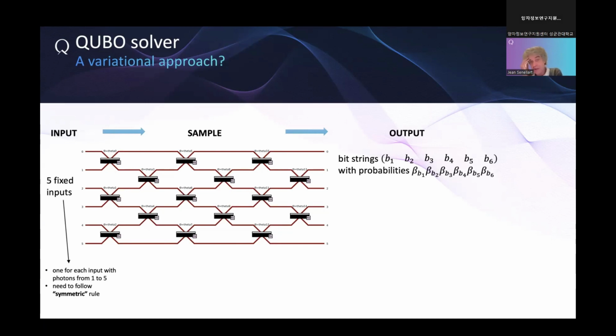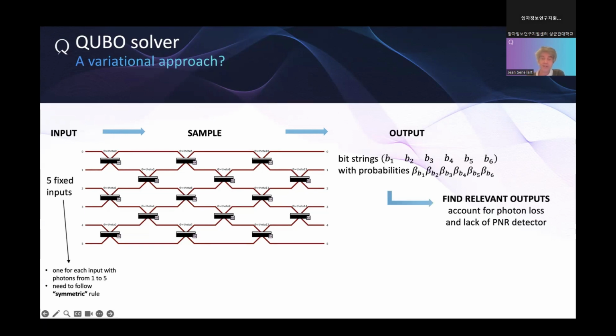So there will be some cases where we can even generate the bit string 0, 0, 0, 0. So it is a possible mapping between Fock space, what you have, and the bit string. We see that there are other possible mappings, but this one is a possible one. As I mentioned, we possibly account for photon loss and lack of PNR, and we can filter them out or not.